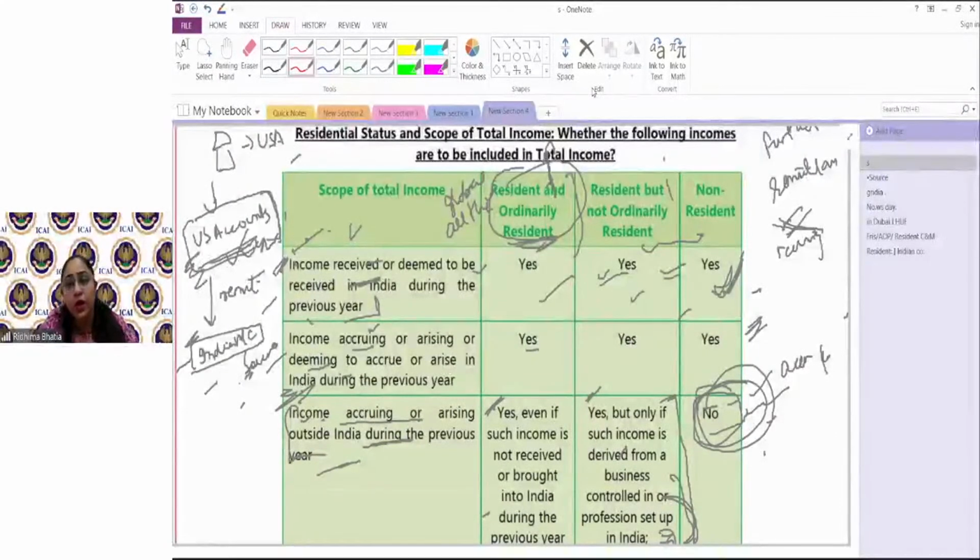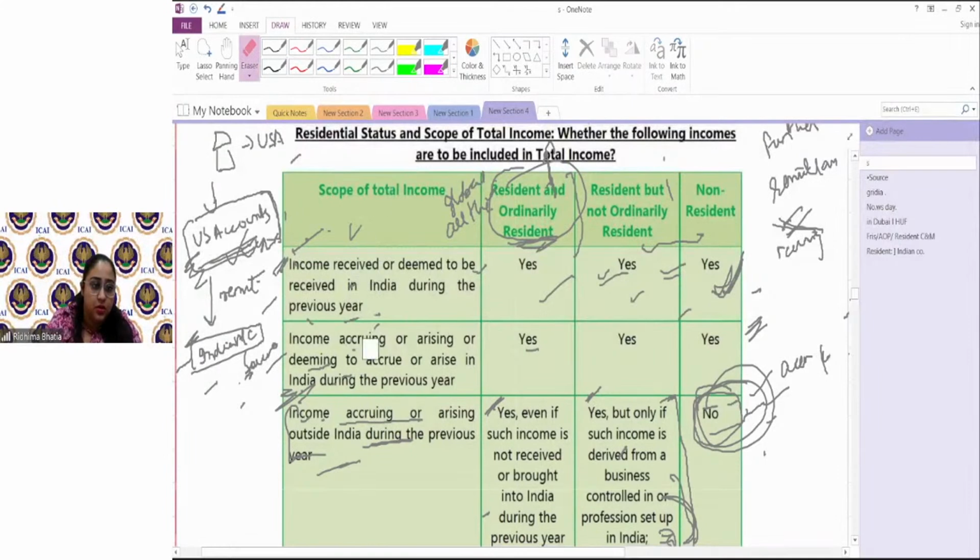For an RNOR and non-resident, only income which is received or deemed to be received or accrued or deemed to be accrued in India during the previous year would be taxed in the hands of RNOR and NR.